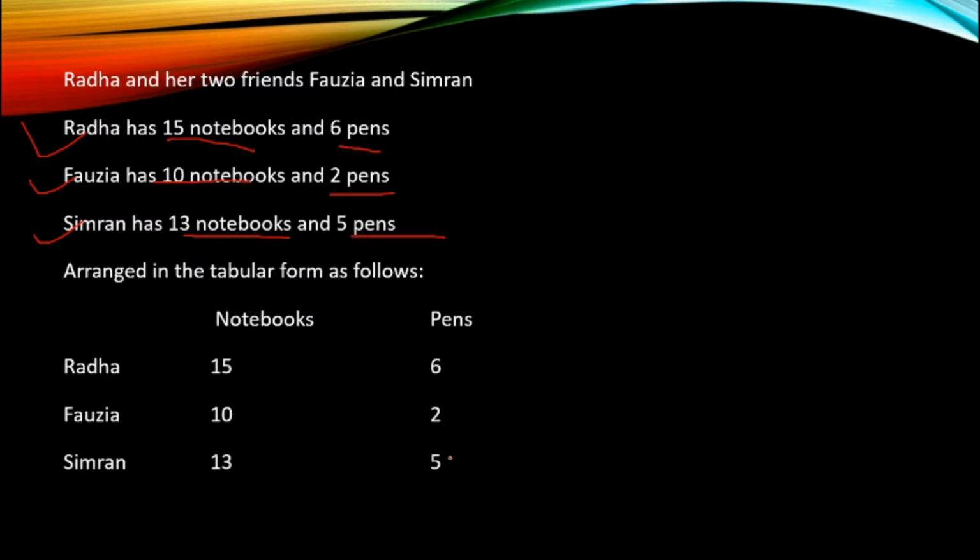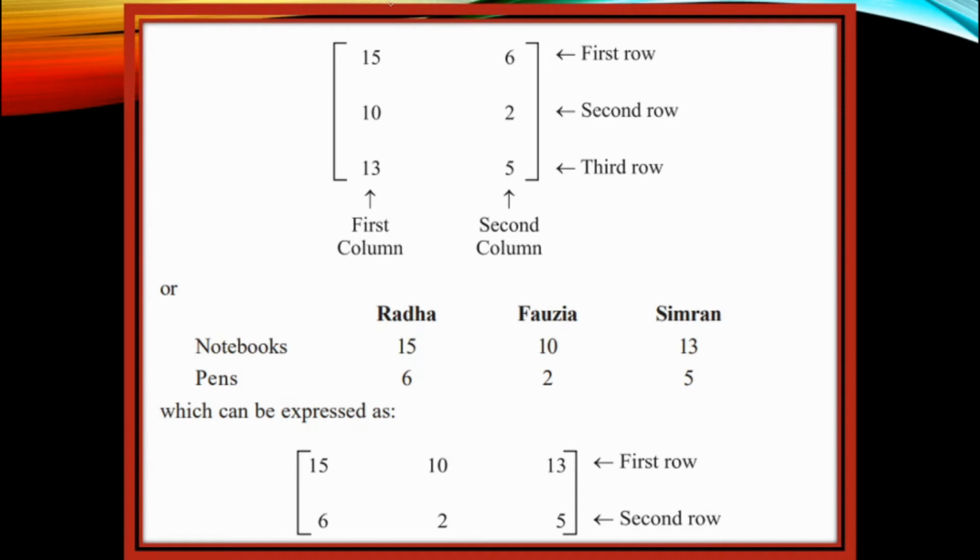If this data has to be represented in the form of a matrix, let us see how we do it. When we say it's in matrix form, we apply a square bracket. We put 15, 6, 10, 2, 13, 5.